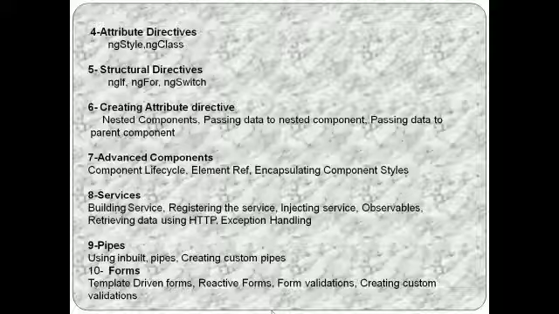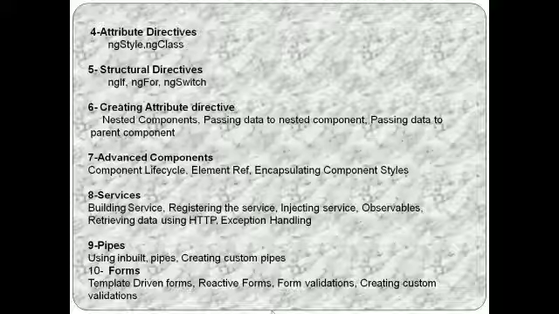In this session, we will discuss nested component, passing data to nested component, and passing data to parent component. That means we will discuss how we communicate from parent component to child component and child component to parent component. After that, we will discuss advanced component.